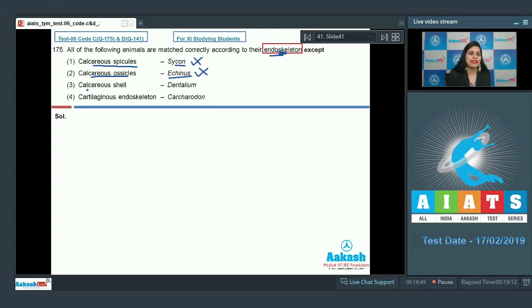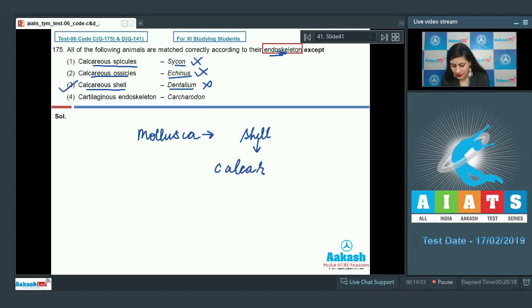The next match given is calcareous shell and the match is Dentalium. And as it is an incorrect match, so this is a correct answer to our question. Dentalium belongs to the phylum Mollusca. And Dentalium has shell as calcareous exoskeleton and not endoskeleton.